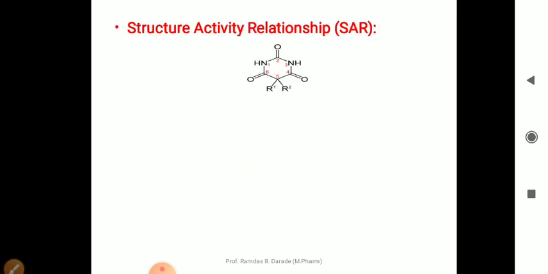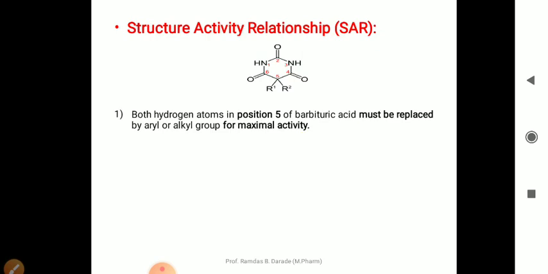Now let us discuss the structure activity relationship, that is SAR, of barbiturates. The first point in the SAR: both the hydrogen atoms at the fifth position of barbituric acid must be replaced by an aryl or alkyl group for maximal activity.